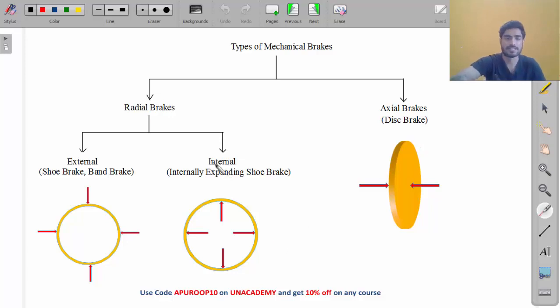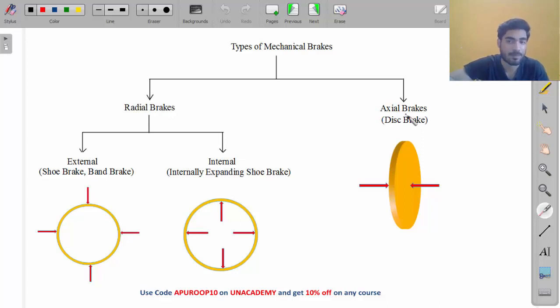Okay, let's say this is a wheel. Then these forces are known as radial forces, and this force along the axis, if this is the wheel, my friend, then this is along the axis. So in this direction the force will be axial force, and in this direction the force will be radial force. If the force is radial, then it will be called a radial brake, and if the force is axial, then it will be called an axial brake.